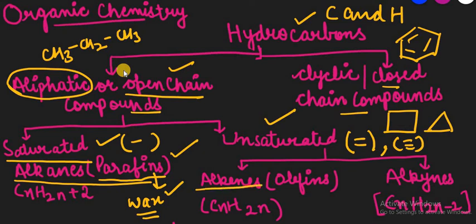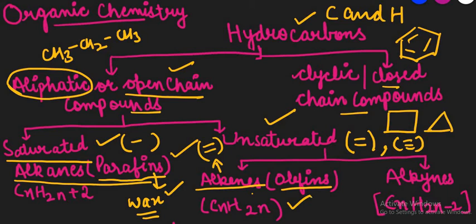Second is alkenes. Alkenes means those substances which contain a double bond in the compound. They come under the alkene family. They are also called olefins, the general name for the whole family. And the general formula is CnH2n.